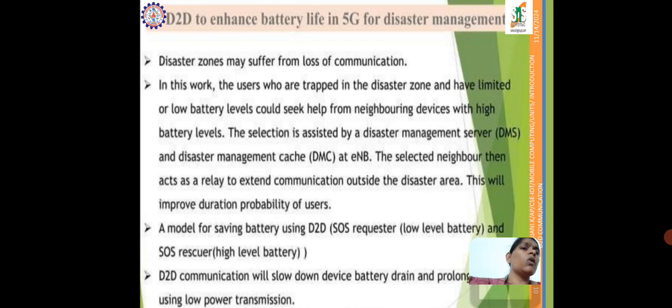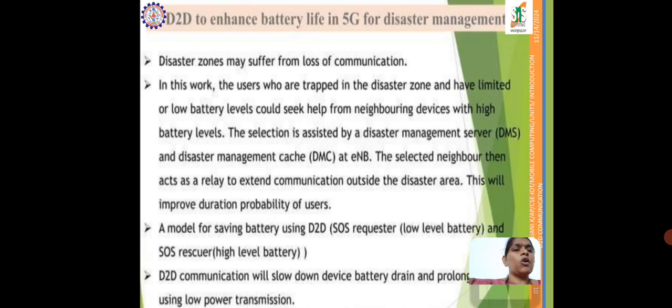In this work, the users who are trapped in a disaster zone and have low battery levels could seek help from neighboring devices with high battery levels. The selection is assisted by the disaster management server and disaster management cache. The selected neighbor then acts as a relay to extend the communication outside the disaster area. This will improve the survival probability of the user.